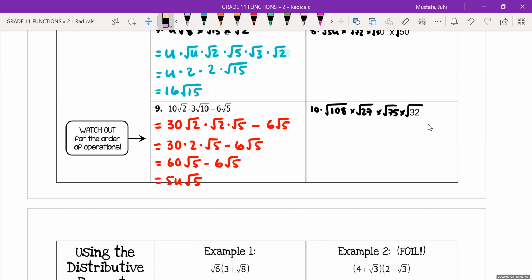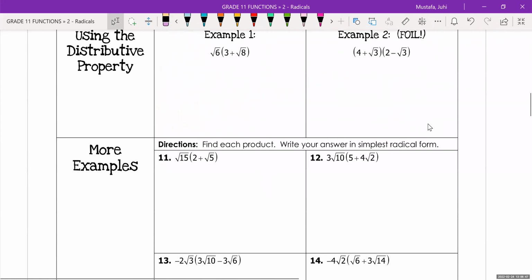Okay, now that's as far as I'm going to go because the next page of this we're going to do on Monday after you've learned how to add and subtract radicals tomorrow. So I'm going to pause here, and like I said, it is going to be a little bit of skipping back and forth, which I apologize about.